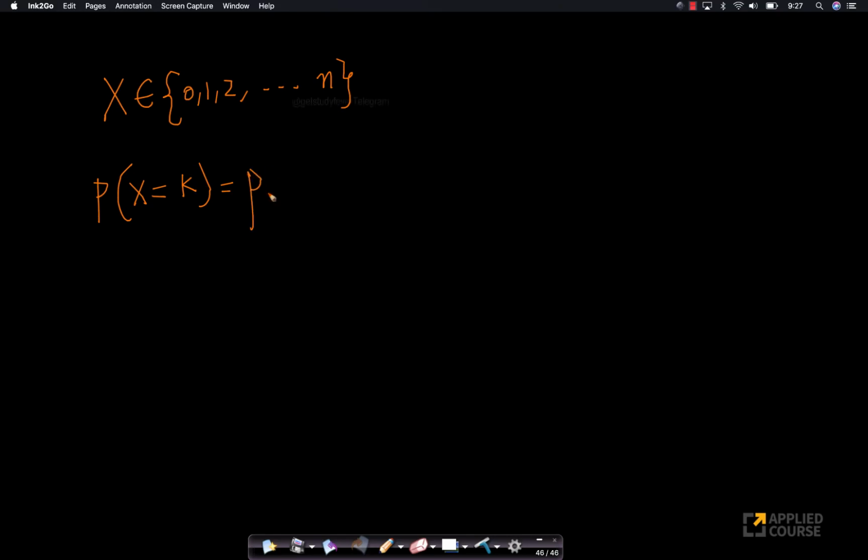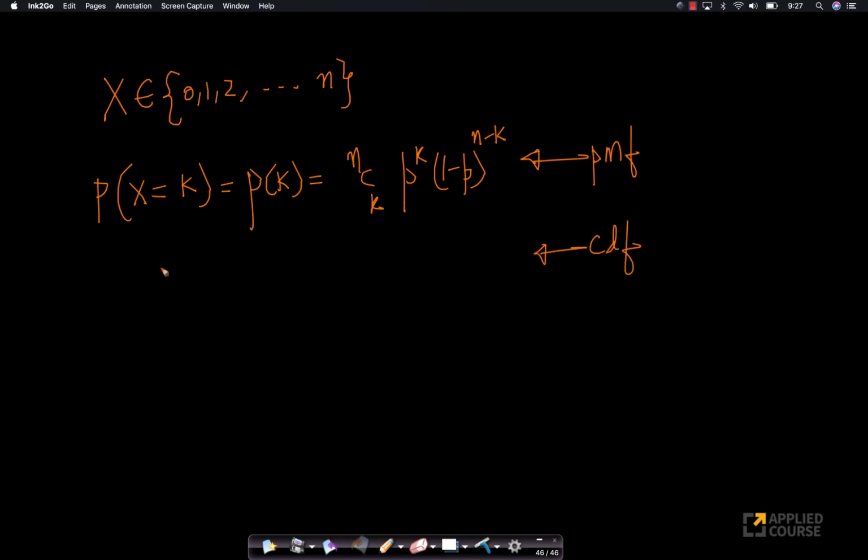So let's define your random variable X. It can take 0, 1, 2, up to n values. Right? Your random variable X can take any of these n plus 1 values. And now the probability that X equals K, also written as Pk, is nothing but n choose K, P power K, 1 minus P power n minus K. If you think about it, this is my probability mass function. We'll go to the plot of the PMF in a little while.